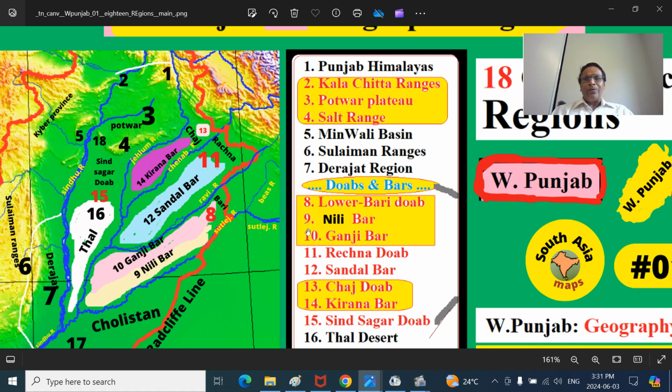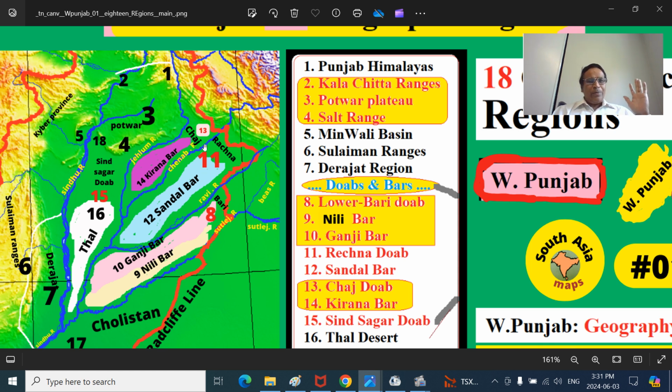Bari Doab has two bars. The southern part is the Nili Bar, the northern part is the Ganji Bar. Why are they named so? Historically, the Beas River was flowing like this, before it joined the Sutlej River after certain climatic and ecological changes at Harike Pattan. Before that, it was flowing here, and south of that is the Nili Bar, north of that is the Ganji Bar. So this Bari Doab has two bars. Then this is the Rechna Doab. That means the Ravi River here and the Chenab.